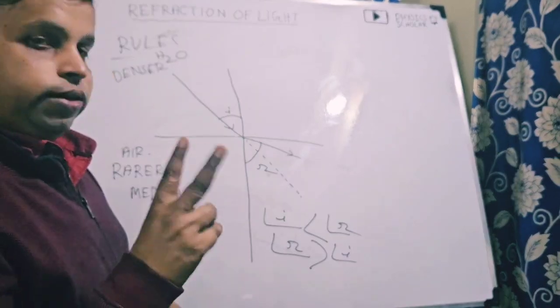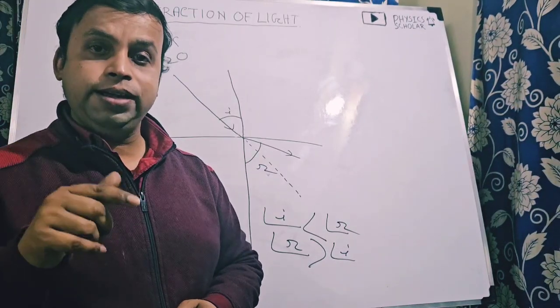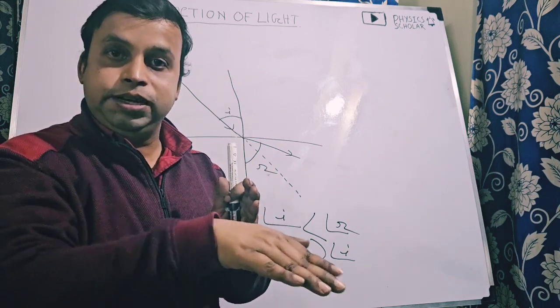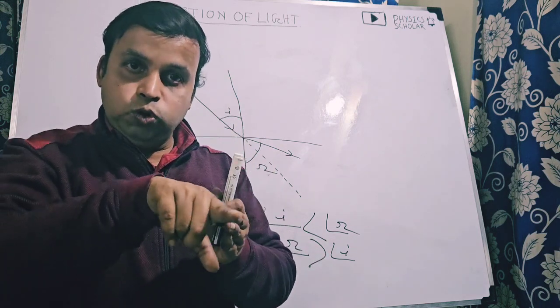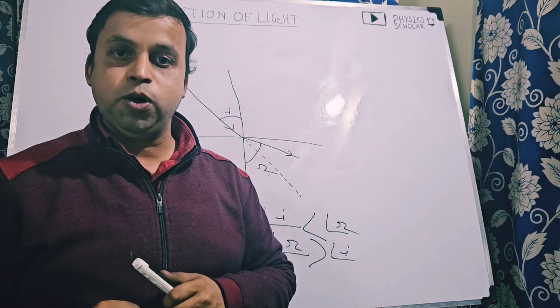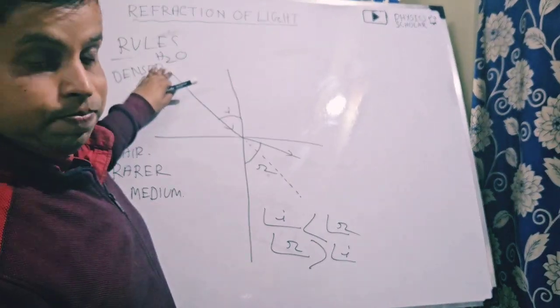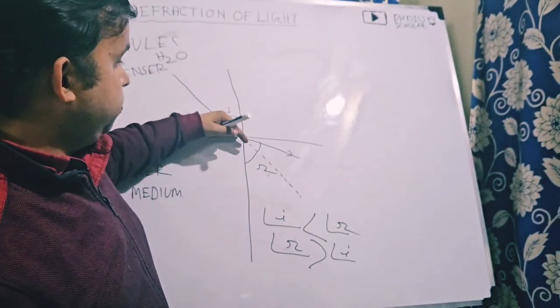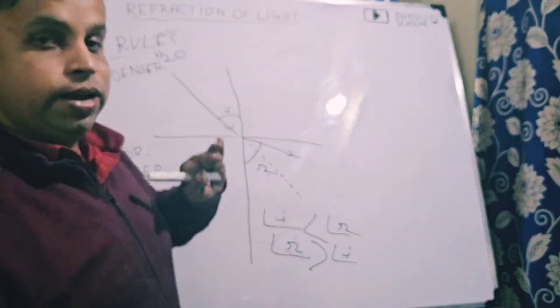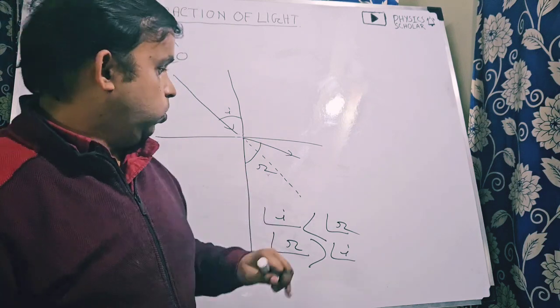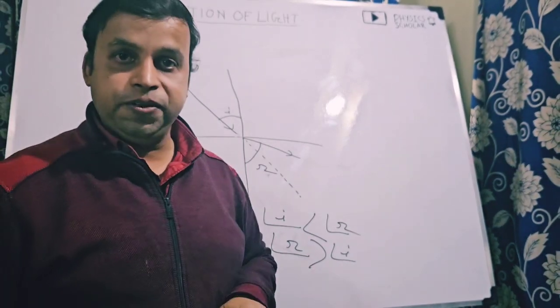So what are the two rules? When the ray of light coming from a rarer medium enters into a denser medium, then the refracted ray will move towards the perpendicular drawn at the point of incidence. And when the ray of light coming from denser medium enters into a rarer medium, then the refracted ray will move away from the perpendicular drawn at the point of incidence. So these are the two rules of refraction.